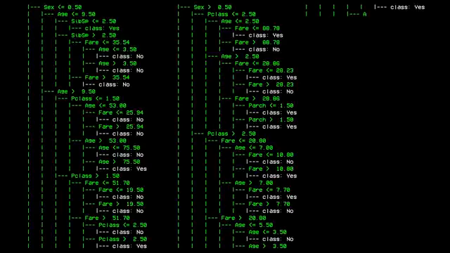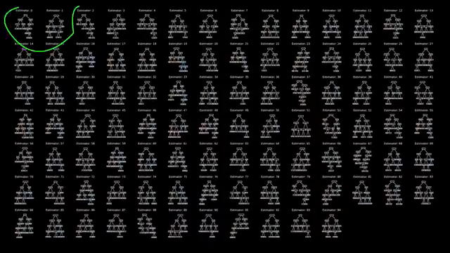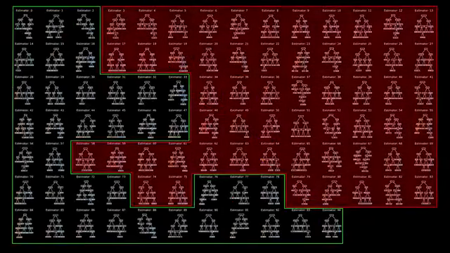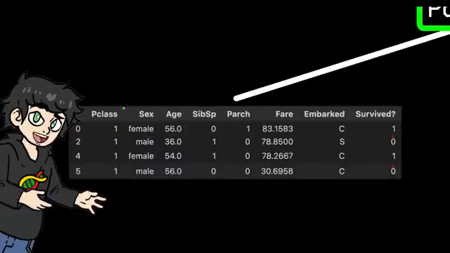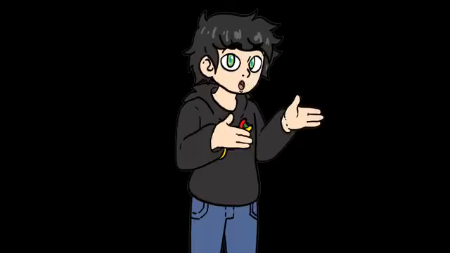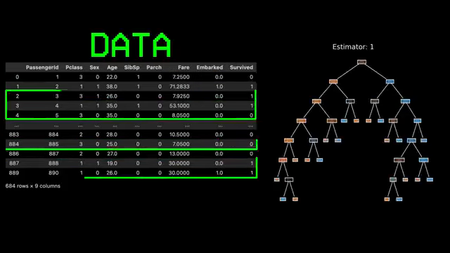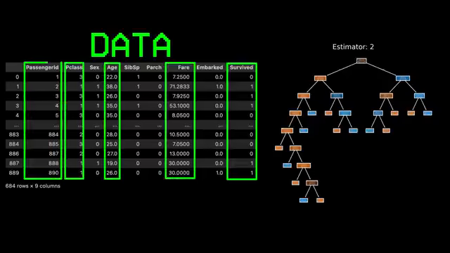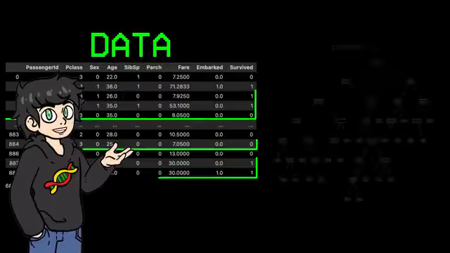A single decision tree tends to have high variance, so it's quite sensitive to the specific data it's trained on. But if we create multiple trees, each making its own prediction, we can combine the results through a majority vote and get a more stable and accurate model. Now, building a decision tree is deterministic. That is, if the input stays the same, we'll build exactly the same tree over and over. So the trick to build a random forest is to build many trees using different random subsets of the data and different subsets of the variables. This way, there's a little bit more variation, which makes the model more robust.